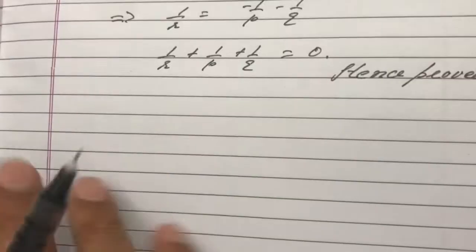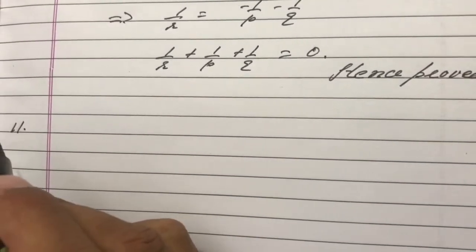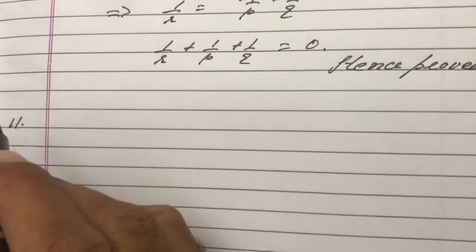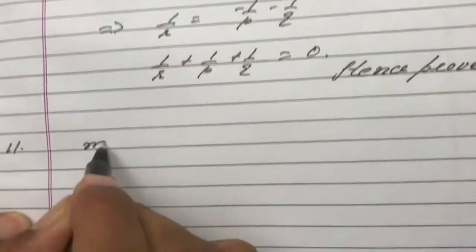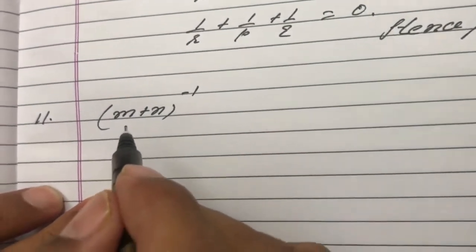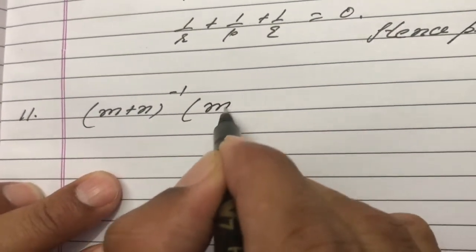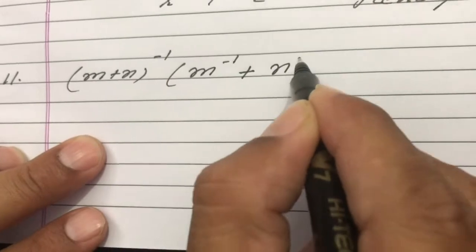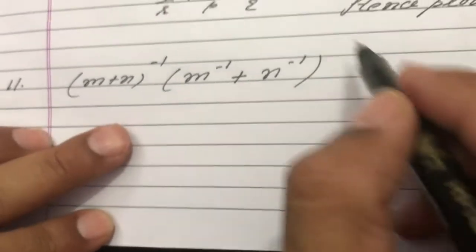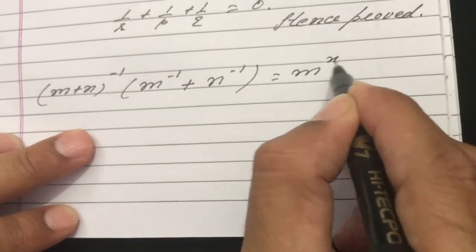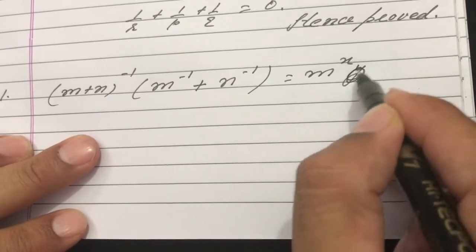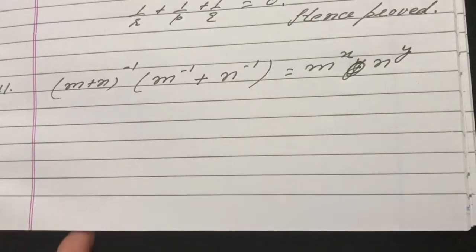Then question number 11. m plus n raised to power minus 1 into m raised to power minus 1 plus n raised to power minus 1 is equal to m raised to power x into n raised to power y.